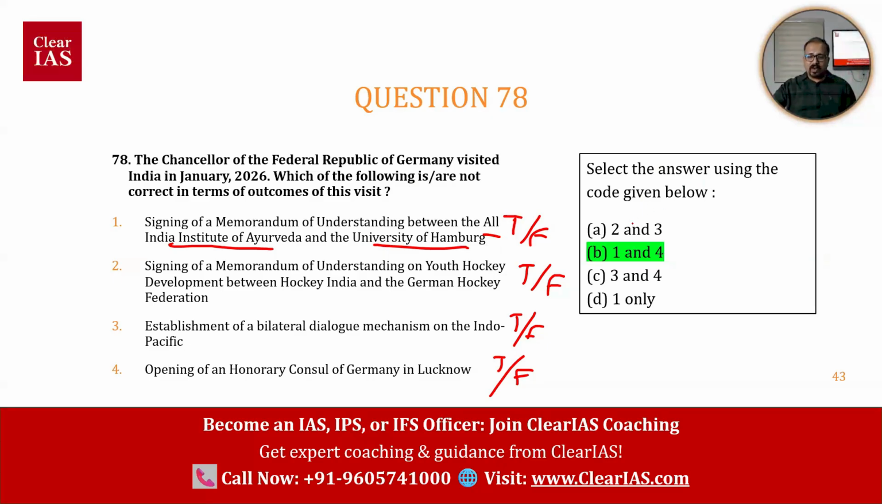Select the answer using the code given below: 2 and 3 only, 1 and 4 only, 3 and 4 only, 1 only. That means what? At least two options are anywhere wrong. Not everything is correct. So something should be false. So which are false? So this is a false statement. This is a false statement. This is true. This is true.